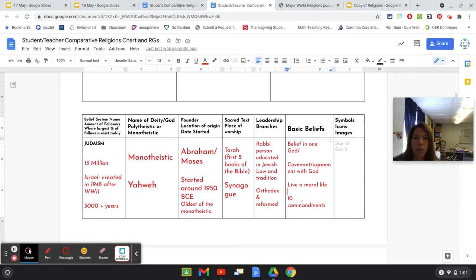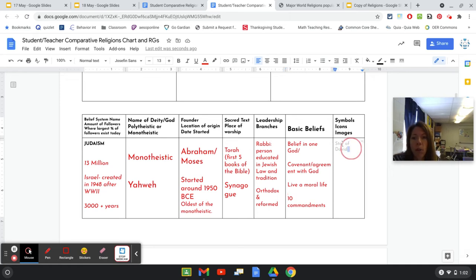We will cover the 10 commandments later. You may know of some of them. 10 commandments will come later. A belief in one God, a covenant with God, a promise, an agreement, back and forth. They're to live a moral life, to try and make the right decisions, to make good decisions according to the 10 commandments and according to the Torah.